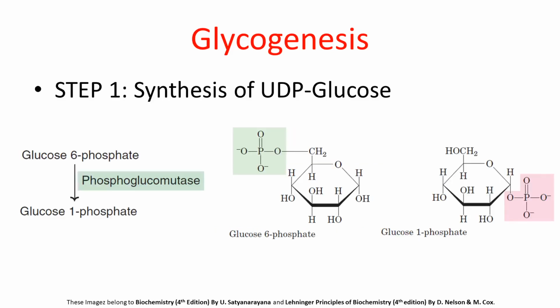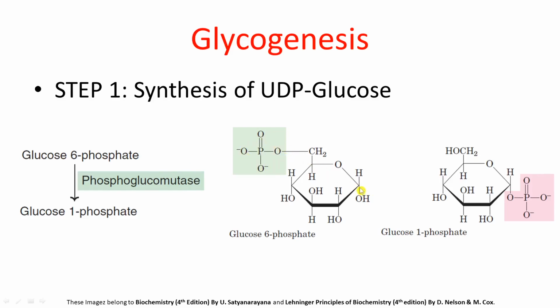After that, this glucose 6-phosphate is going to get converted into glucose 1-phosphate, and this conversion will happen in presence of enzyme phosphoglucomutase. Now, this is a mutase enzyme, and as we have studied in our glycolysis lecture, mutase enzyme helps to transfer certain group from one position to another position in a molecule. So similarly, here phosphoglucomutase will transfer phosphate group which is attached to the C6 carbon of the glucose to C1 carbon of the glucose.